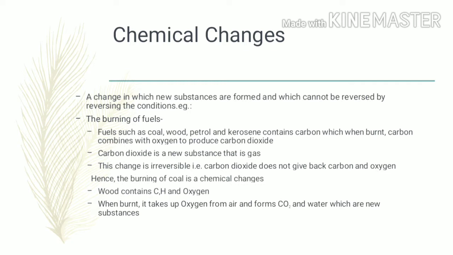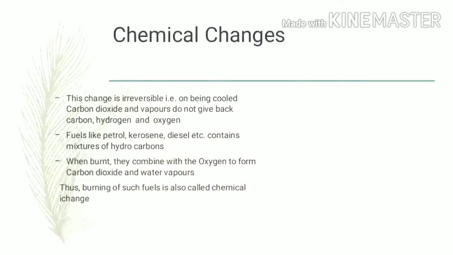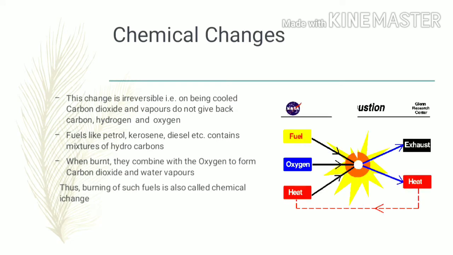Wood contains carbon, hydrogen and oxygen. Likewise, when wood burns, it takes up oxygen from air and forms carbon dioxide and water, which are new substances. This change is irreversible, that is, on being cooled, carbon dioxide and water vapors do not give back carbon, hydrogen and oxygen. Thus, the burning of wood or paper is a chemical change.